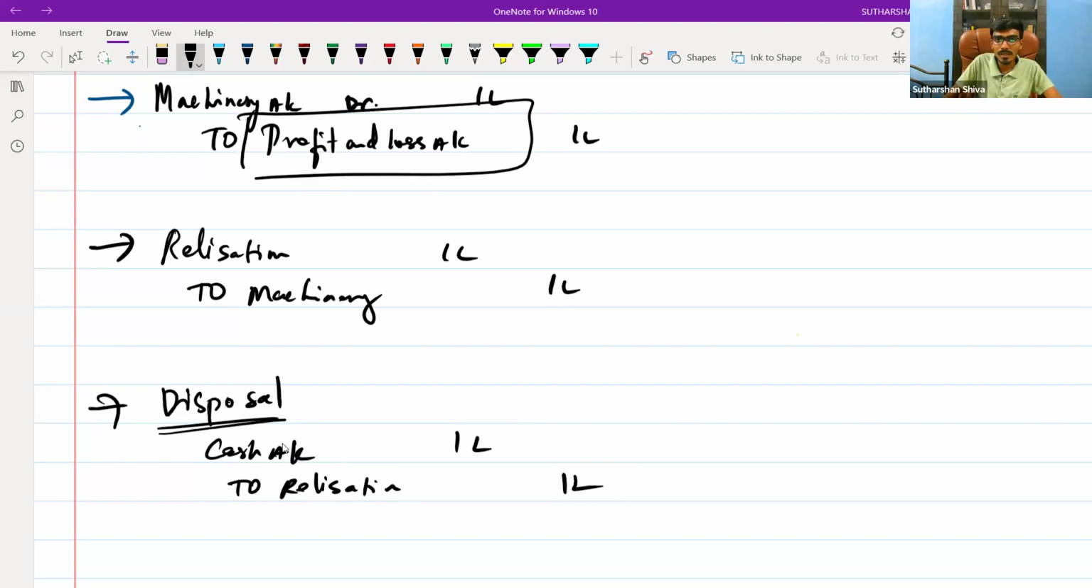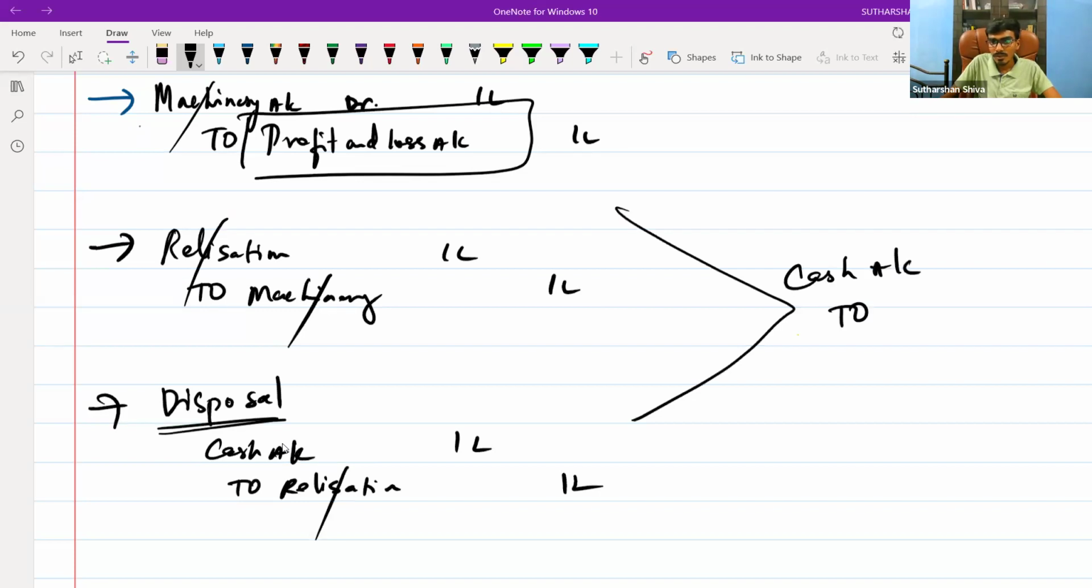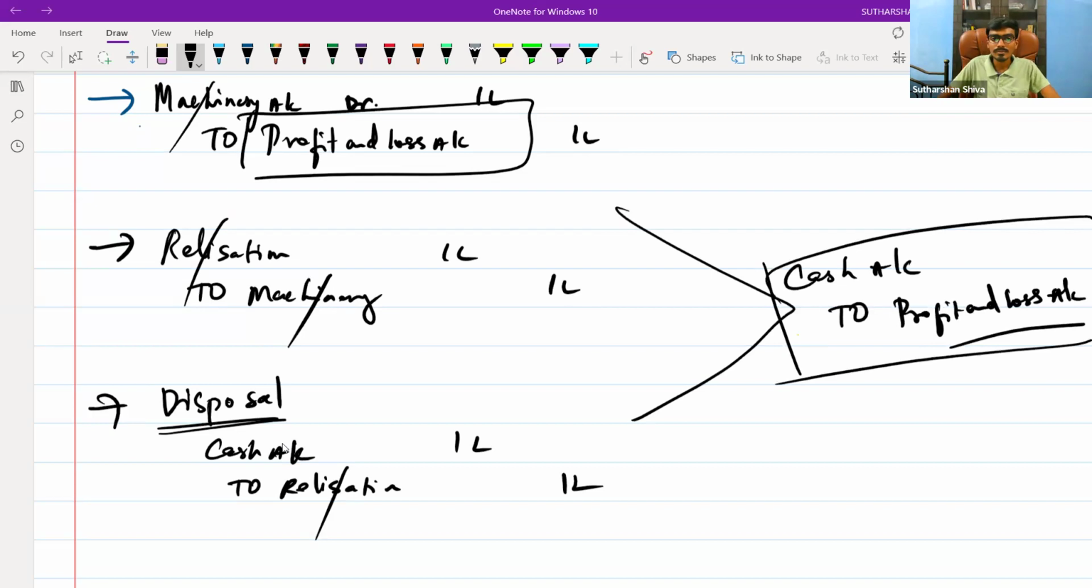So obviously what will happen? Machinery account gets cancelled. Realization account gets cancelled. Simply the entry will be cash account to profit and loss account. Are you able to understand this part? Yes, sir. So this is a one-way approach.